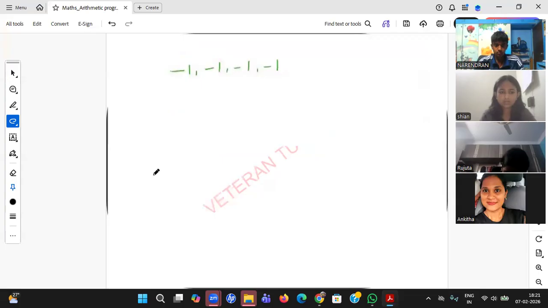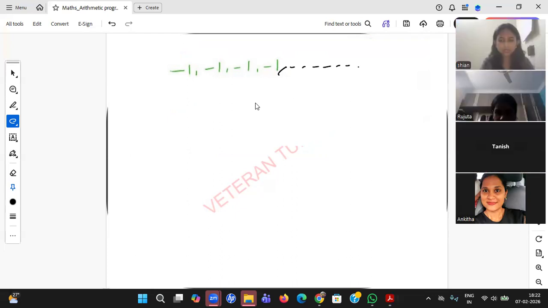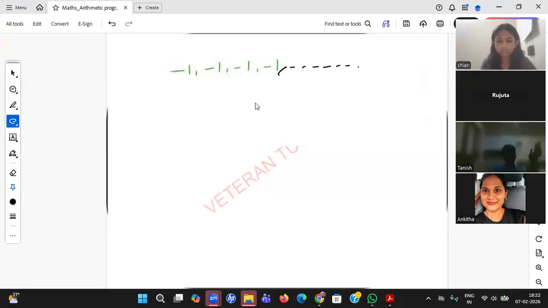Please say, student, is this sequence an AP? Is this sequence an arithmetic progression? Yes or no? You give it in your answer. All the numbers are same. Very good, Narendran. Yes, Mega. Right answer. Narendran, use the concept of that maths. Yes, Rujita. Right answer. Arithmetic progression means the common difference should be same. That's all. Shayan, right answer. Narendran, now right answer. Jahnavi, right answer. Maya, right answer. Tanish, right.